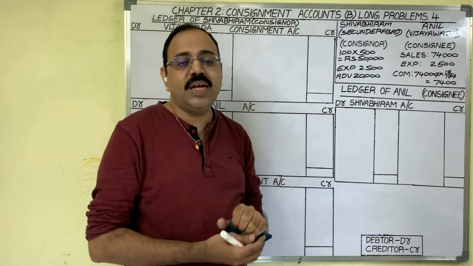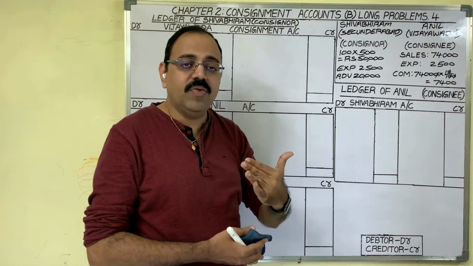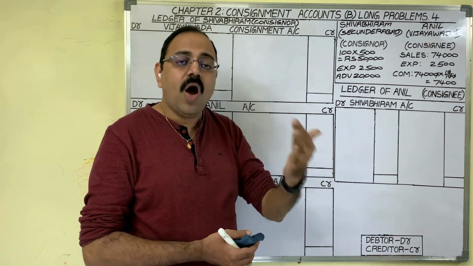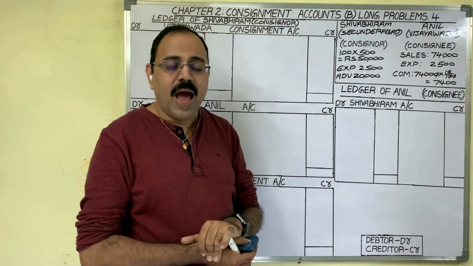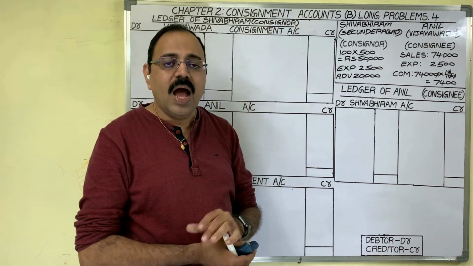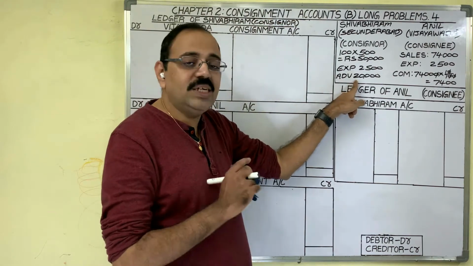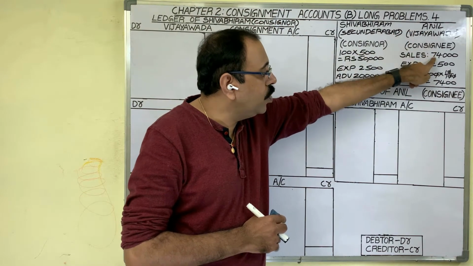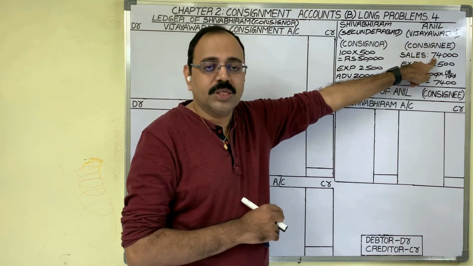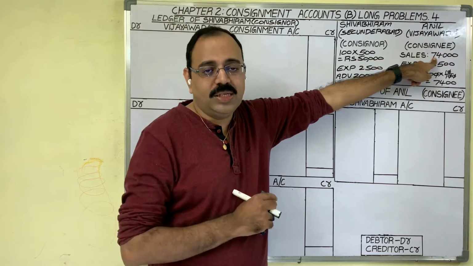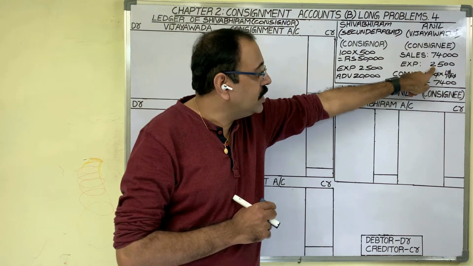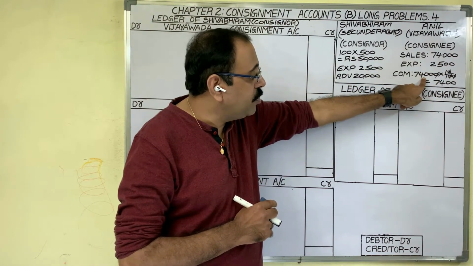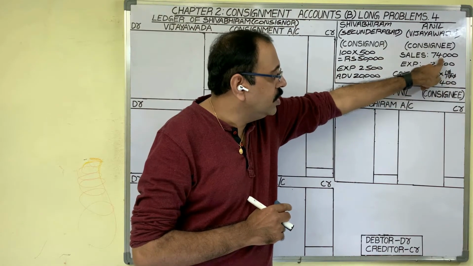How did the consignee send this advance? The consignee sends this advance in cash form, or cheque, or DD form, or bills of exchange form. As there is no information in the question, our assumption is we received a cheque for the advance. Then the consignee sold the entire goods for 74,000 rupees. Gross sale proceeds means total sales. To sell these goods, the consignee incurred 2,500 rupees expenditure,